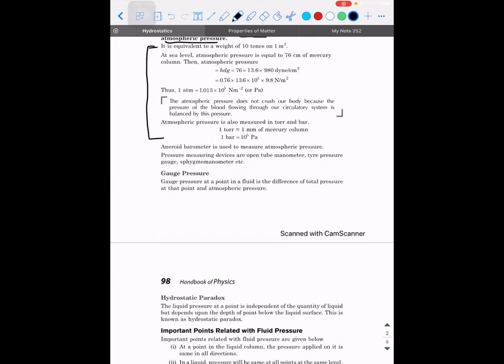So the next term is gauge pressure. Gauge pressure at a point in a fluid is the difference between the total pressure at a point and the atmospheric pressure. So if you're able to find the pressure at point B minus pressure at point A, then this can be collectively called gauge pressure.